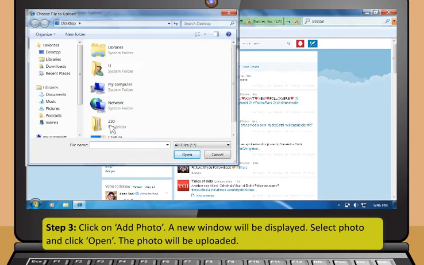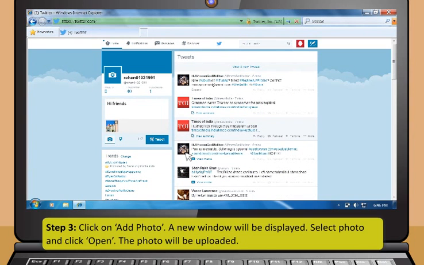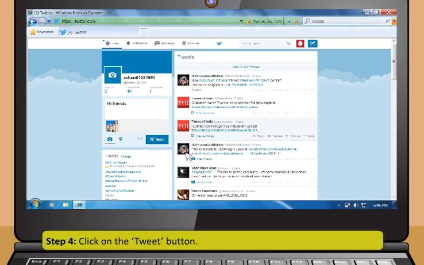A new window will be displayed. Select Photo and click Open. The photo will be uploaded. Step 4. Click on the Tweet button.